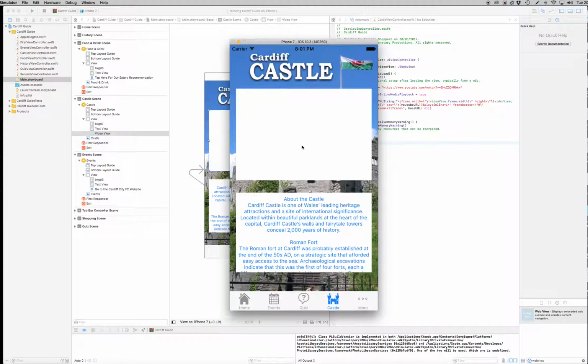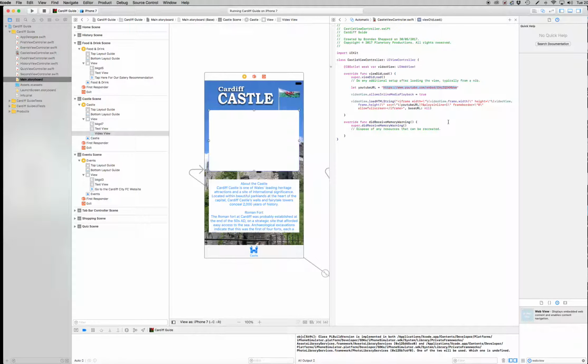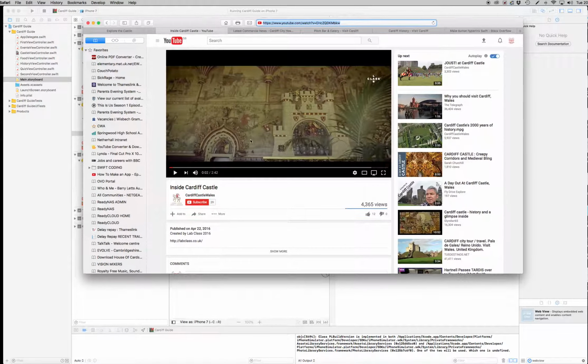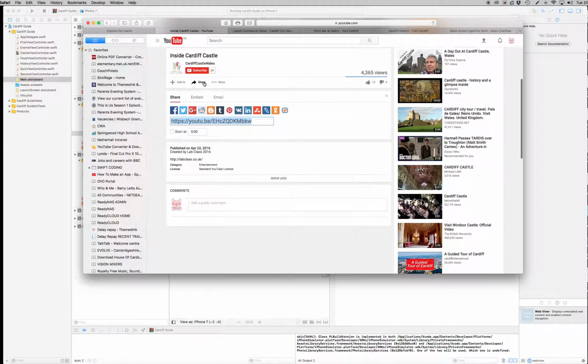Now we can see that it hasn't loaded the content. The reason it hasn't loaded the content is quite simple. We need the embed codes. So let's go back. Let's go to share and copy one of those embed codes there.